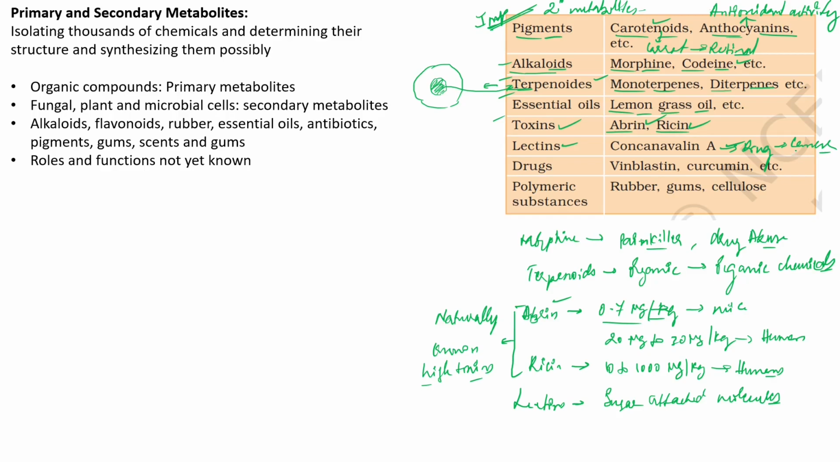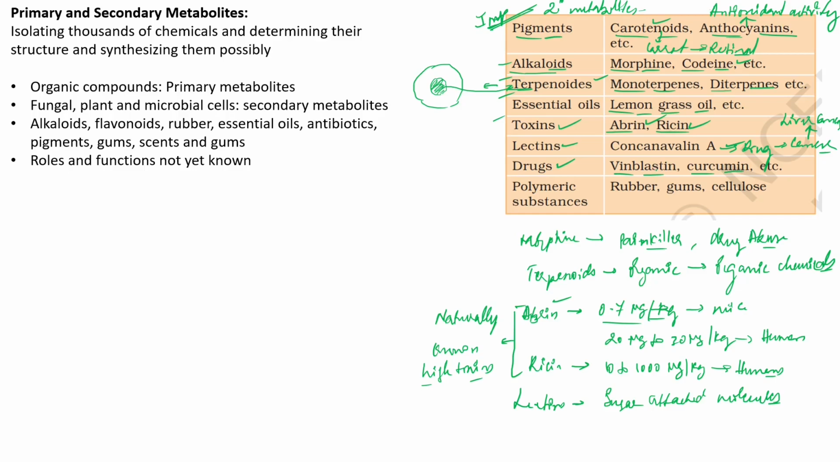What kind of cancer, if you ask? It is mainly used to treat liver cancer, hepatoma. And there are some drugs, and the examples of drugs are vinblastine, and one more is curcumin.